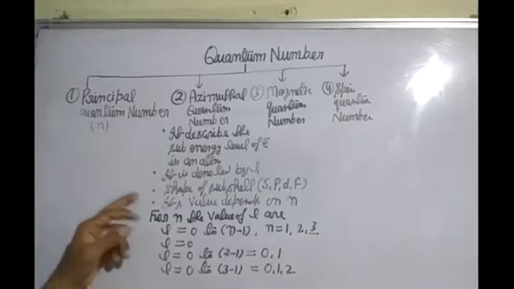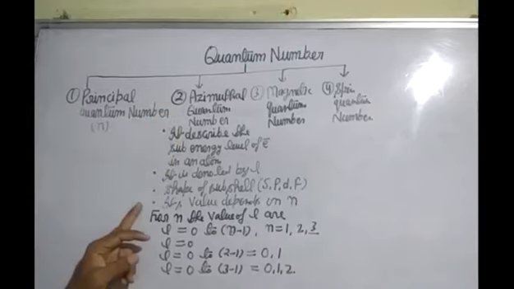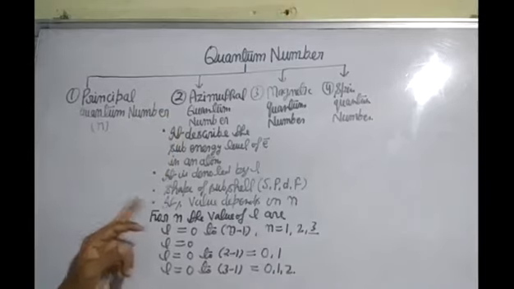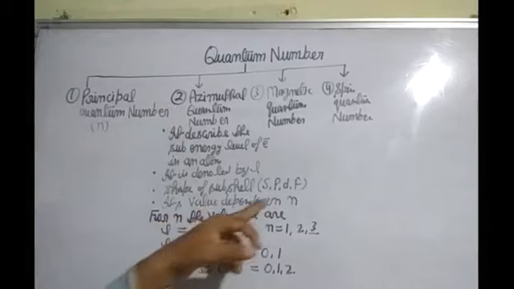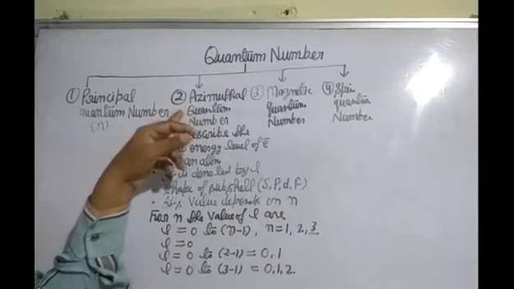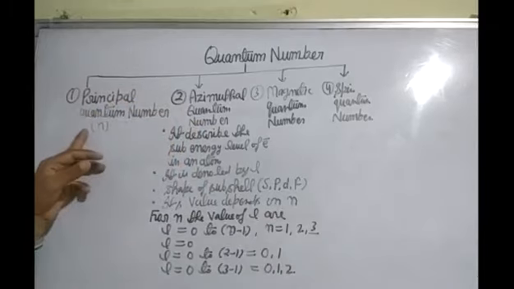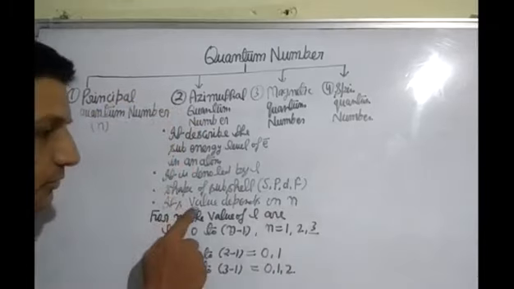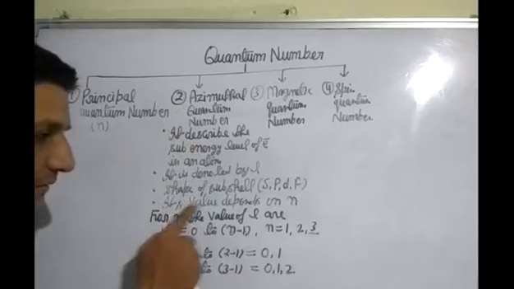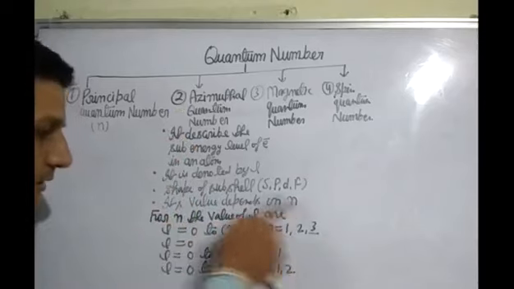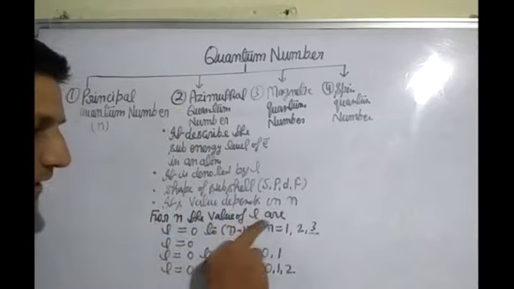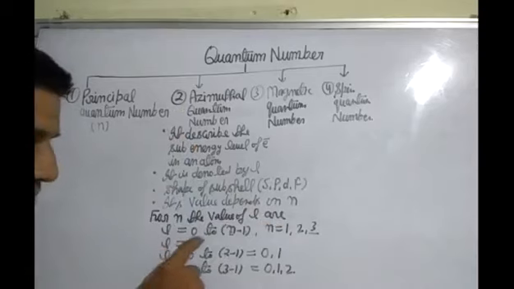After this, the azimuthal quantum number L. The value of the azimuthal quantum number L depends on the principal quantum number n. So we can say the azimuthal quantum number value depends on n. For n, the values of L are L is equal to 0 to n minus 1.